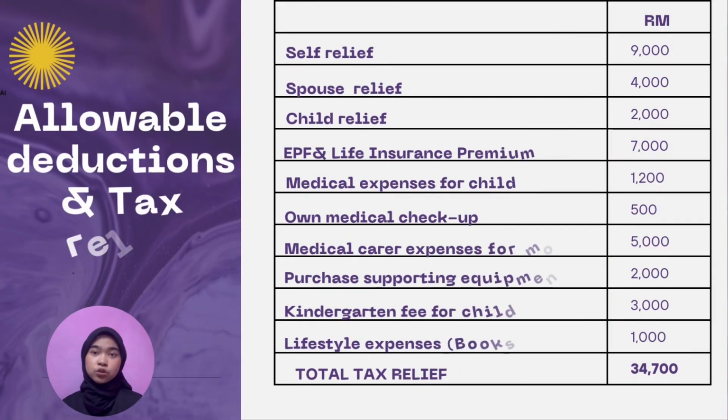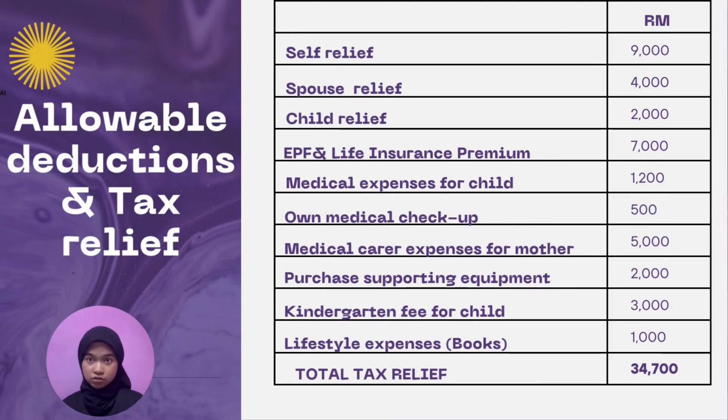Ahmad Nadir is entitled to a total of RM34,700 in tax relief. These include the basic salary relief of 9,000, spouse relief of 4,000, and child relief of 2,000. He also claims 7,000 for EPF and life insurance contribution. For medical-related relief, he gets 1,200 for his child's medical treatment, 500 for his own medical checkup, 5,000 for his mother's medical care, and 2,000 for supporting medical equipment. Education and lifestyle relief include 3,000 for his child's kindergarten fee and 1,000 for books. Altogether, this relief reduces his chargeable income significantly, lowering the amount of tax he has to pay.